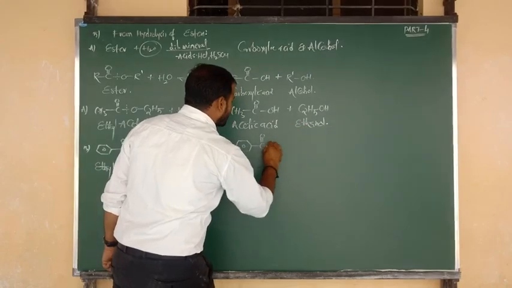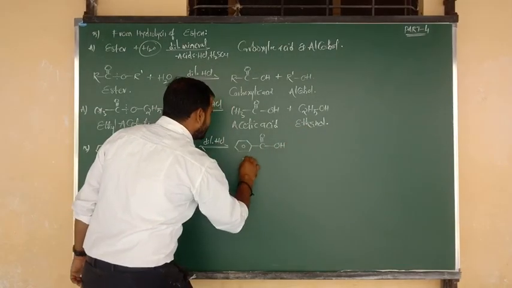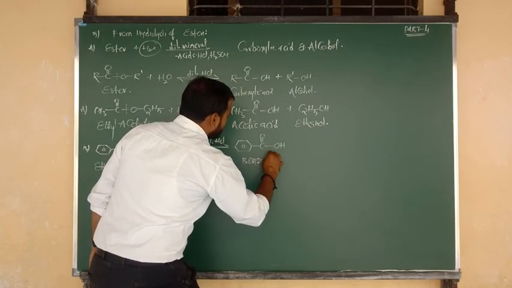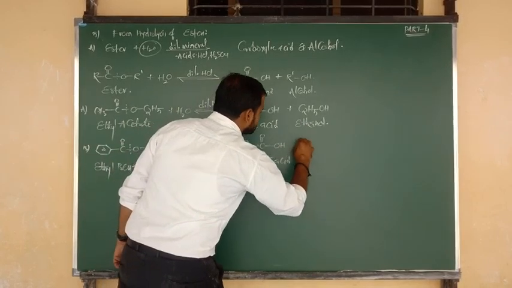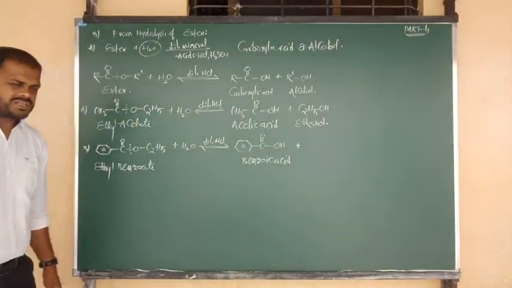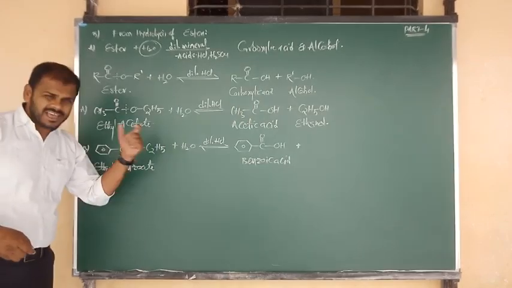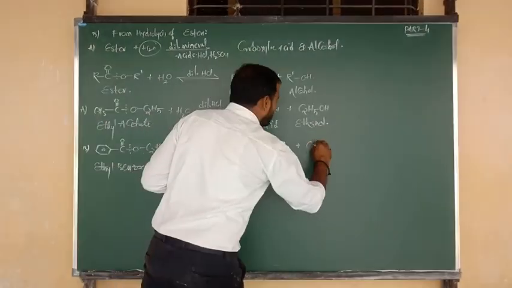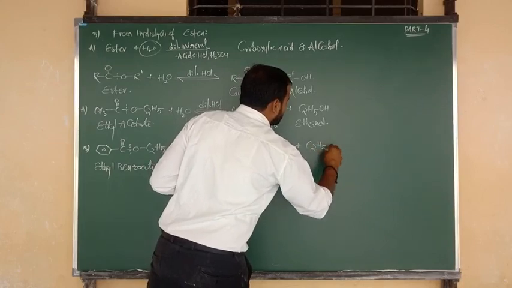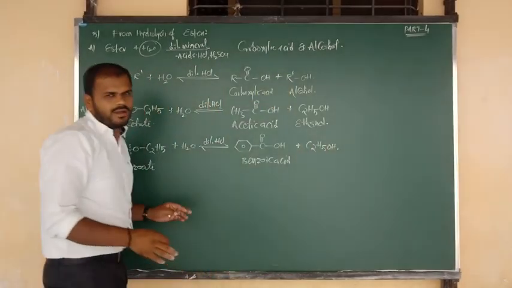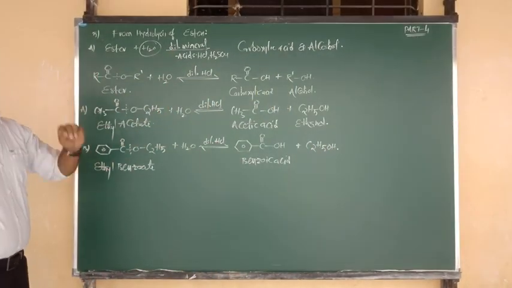So the name of this product is nothing but what, Nana? Benzoic acid. What is the name of this product? Benzoic acid. And what will be the byproduct here? The ethoxy ion, C2H5O minus, takes H plus from the water molecule. We will write the byproduct. The byproduct is nothing but what, Nana? Ethyl alcohol. Very, very important reaction.